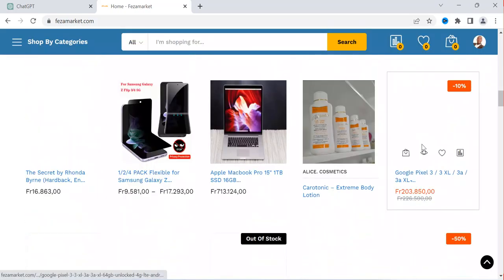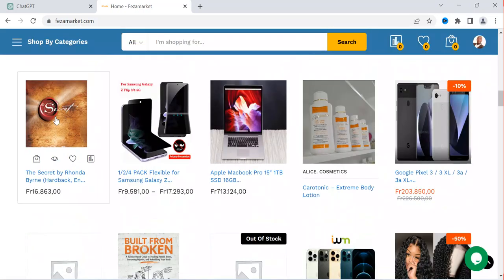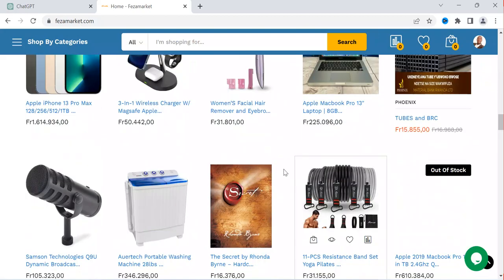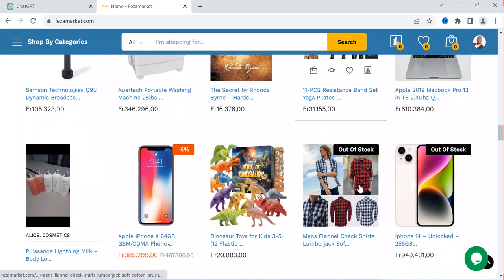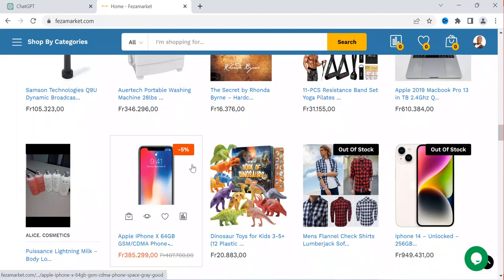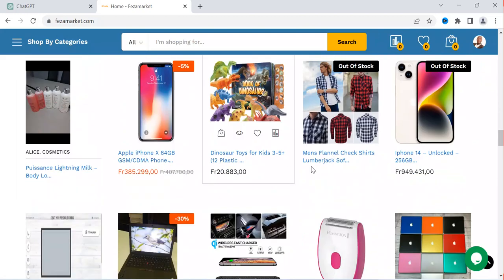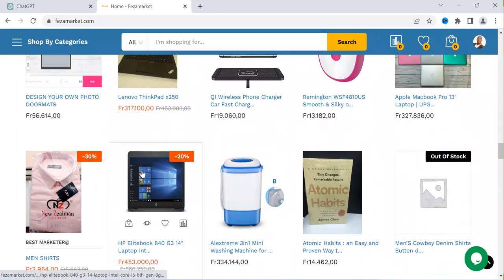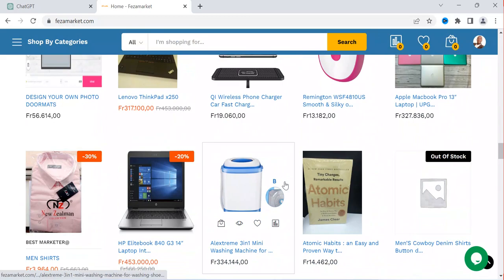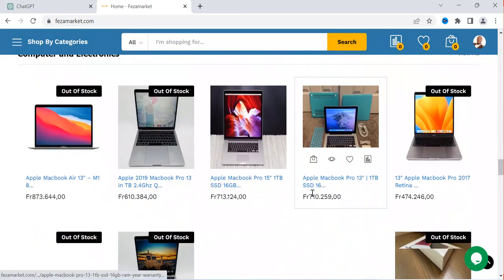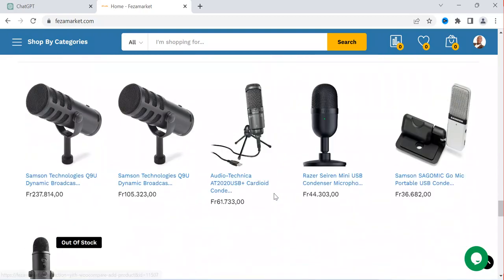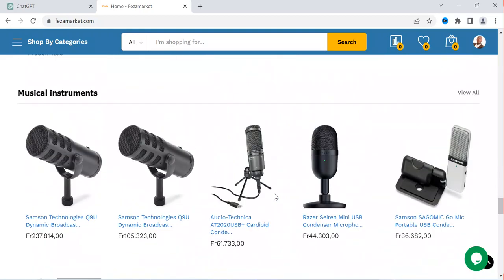You can see it has various products that you can promote, and once you generate sales on these products, you earn commission. If you sell a high number of products, you earn a higher amount of money. You can see there are a lot of products that you can market here and generate money by working as an affiliate on this site.